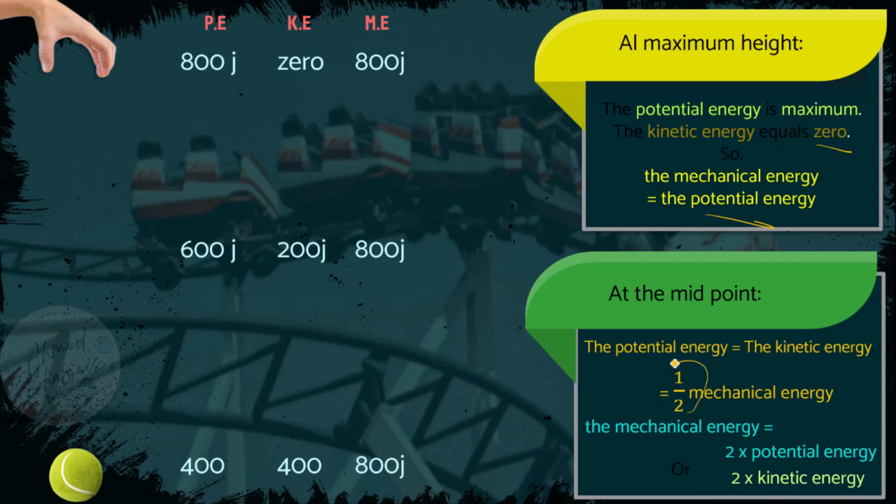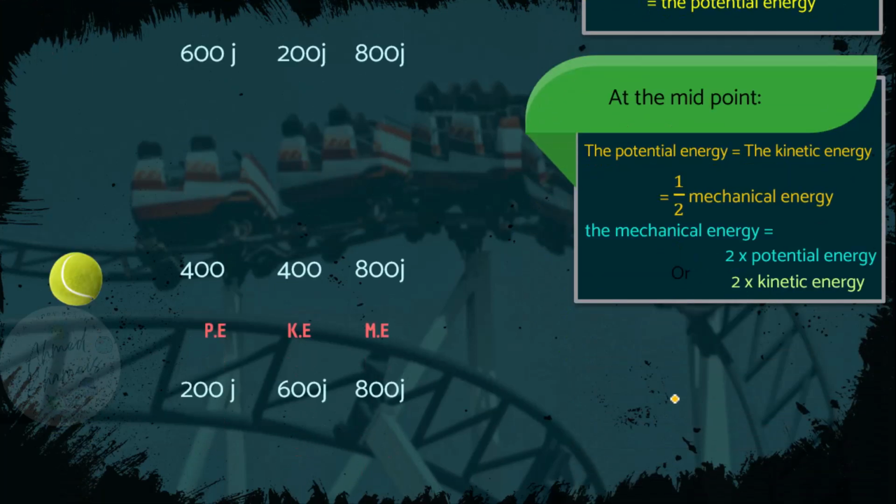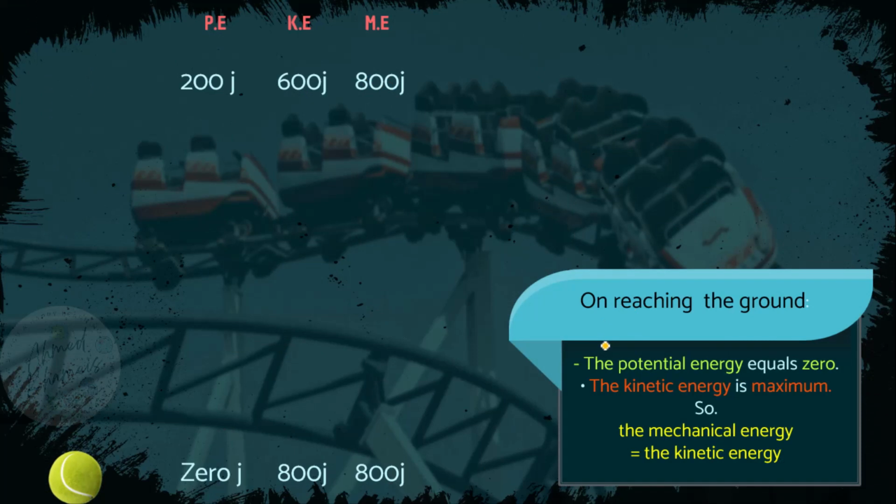They both will equal half of the mechanical energy. So the mechanical energy will equal 2 multiplied by potential energy, or 2 multiplied by kinetic energy. When the ball reaches the ground, the potential energy will equal 0, kinetic energy will be maximum, so the mechanical energy will equal the kinetic energy.